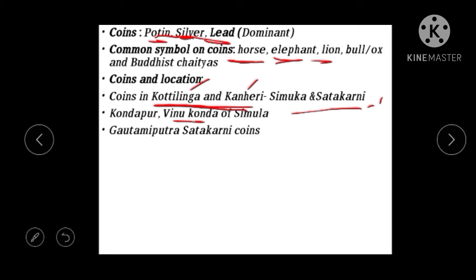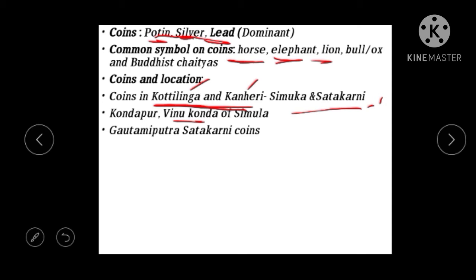So these two are the important capitals of the Shatavahanas.